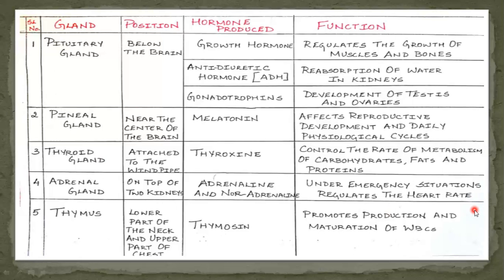For example, when we are faced with a dangerous situation like being chased by a dog or snake, then our nervous system stimulates this hormone to secrete, and then a lot of energy is produced by our body and helps us to run away very fast from the dog and to save ourselves. This is because of the adrenaline hormone secreted by the adrenal gland.